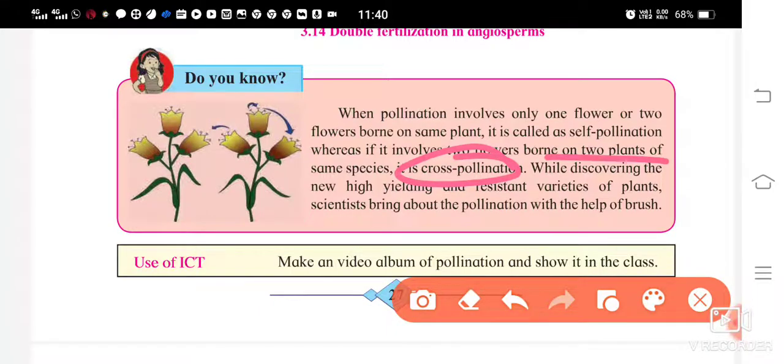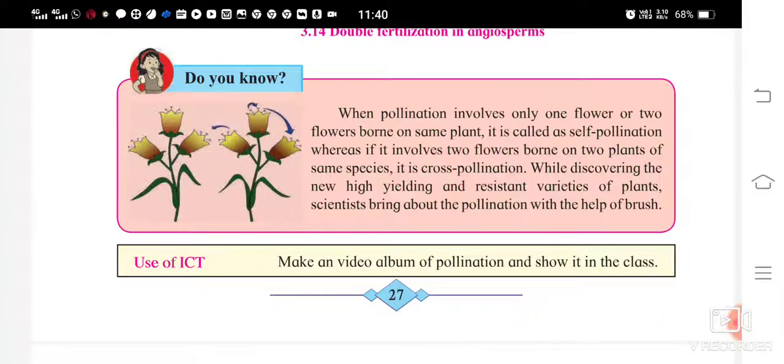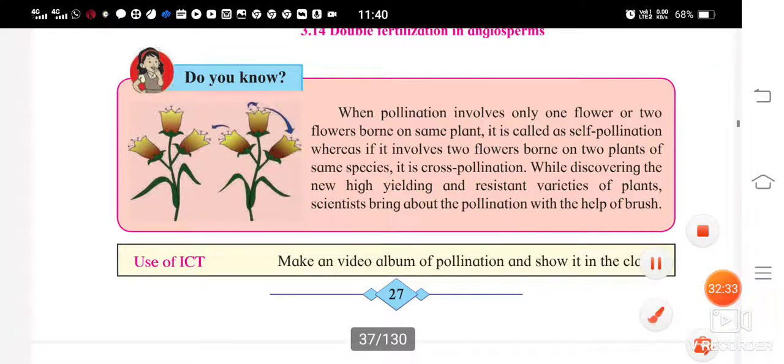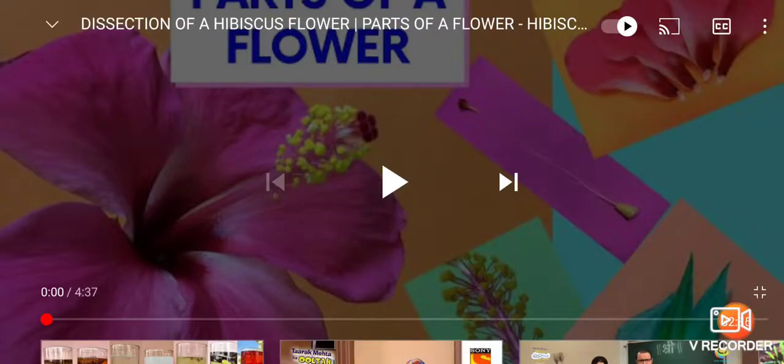While discovering new high yielding and resistant varieties of plants, scientists bring about pollination with the help of a brush. We cannot just wait. If the scientists want to do some experiments, they cannot wait for biotic or abiotic agents to bring about pollination. So they do the pollination with the help of a brush. Now we will see a small video regarding the parts of the flower. If you see it practically, I am sure you will understand in a better way.